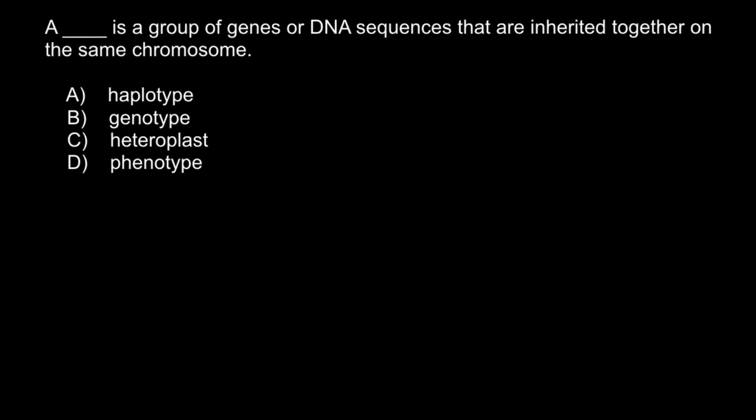So answer B, genotype. Genotype is changes to our DNA sequence that encode proteins. Sometimes different genotypes do not result in different phenotypes. Sometimes a different sequence doesn't have any effect on the shape of the proteins.